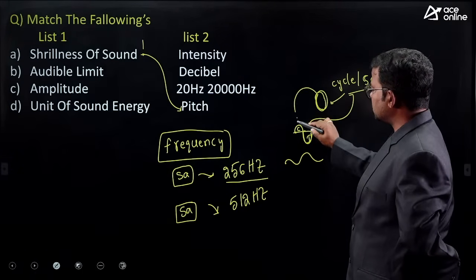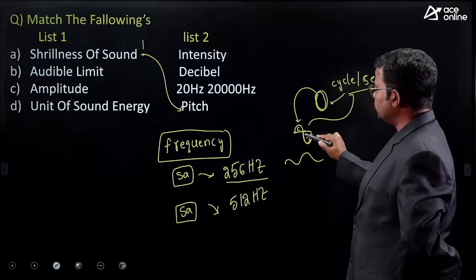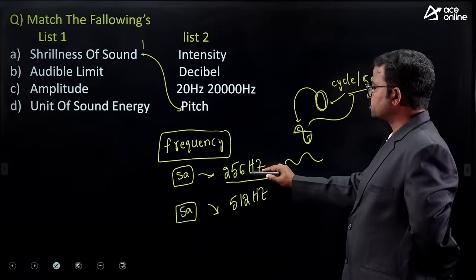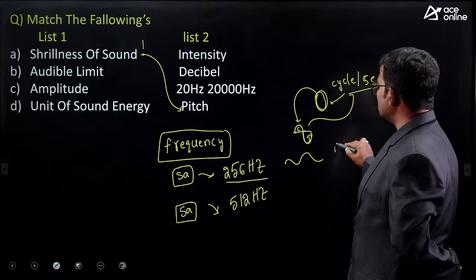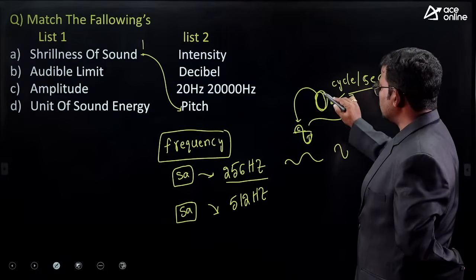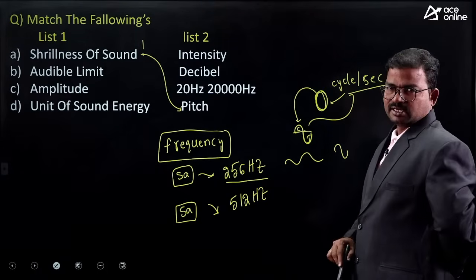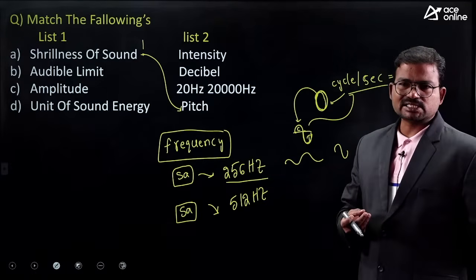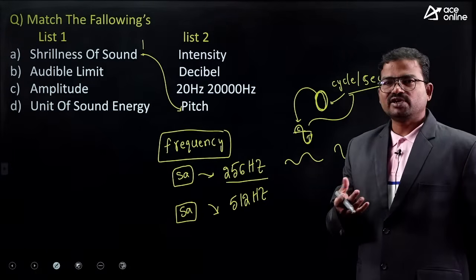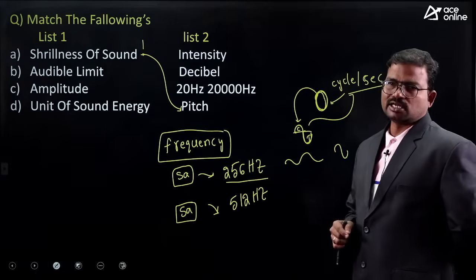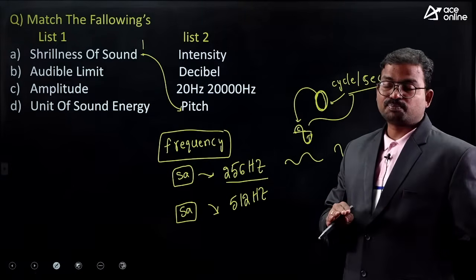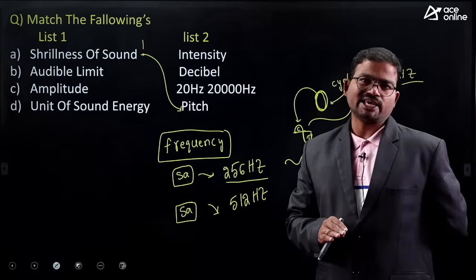Okay, so this one is nothing but one wave. So in one wave, what do we have? One crest and one trough. What is the meaning of 256 hertz? 256 hertz means 256 waves or 256 cycles per second. Here we have to produce at least 256 waves, only then you can get the low pitch Sa. Because of that, you can clearly observe the pitch variation.